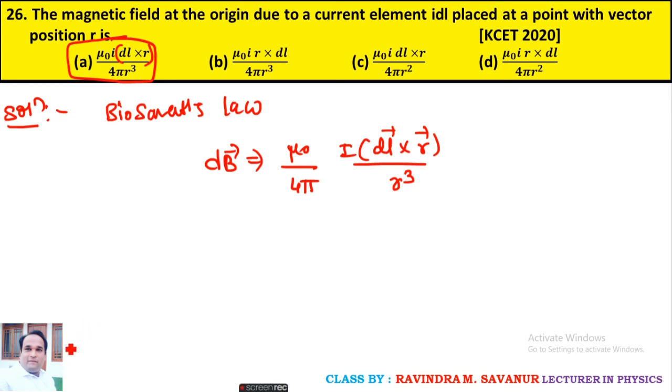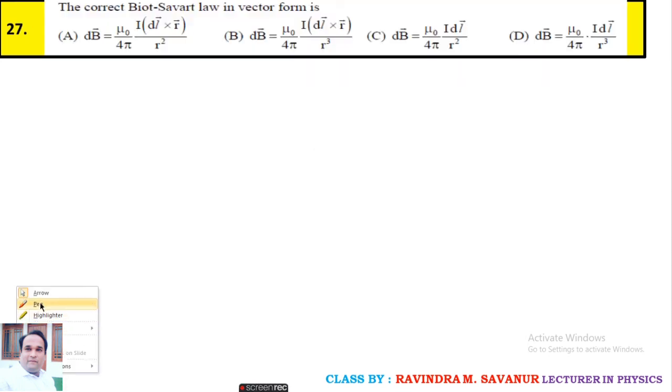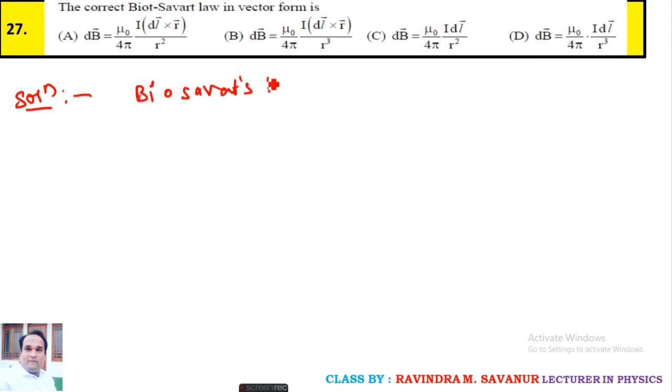Shall I move to next question? The Biot-Savart's law in vector form. We solved it in the previous problem only. It is asking in vector form.